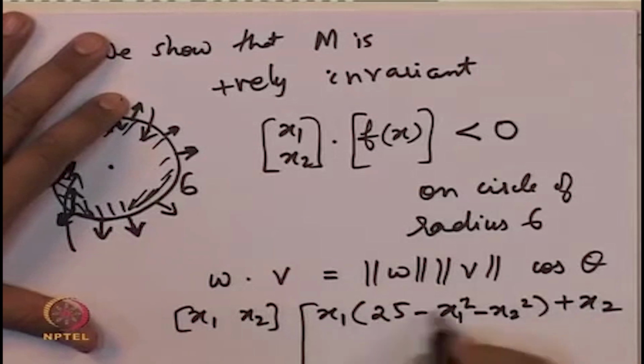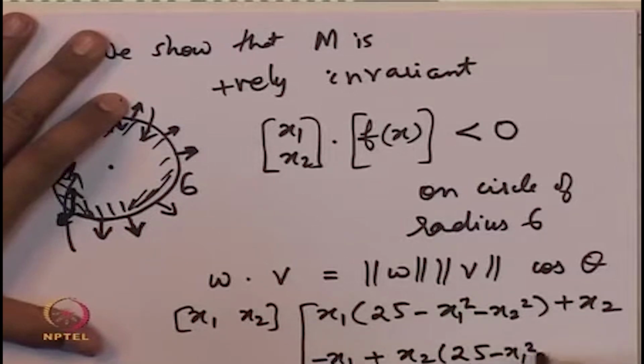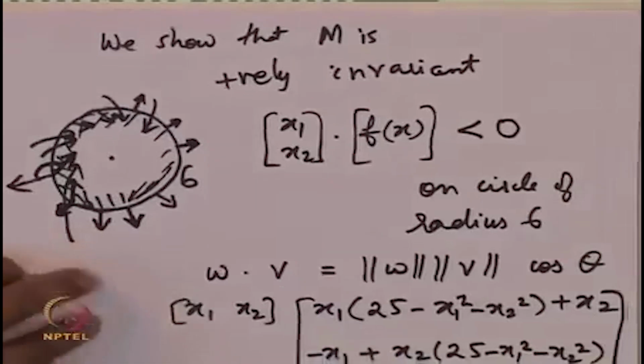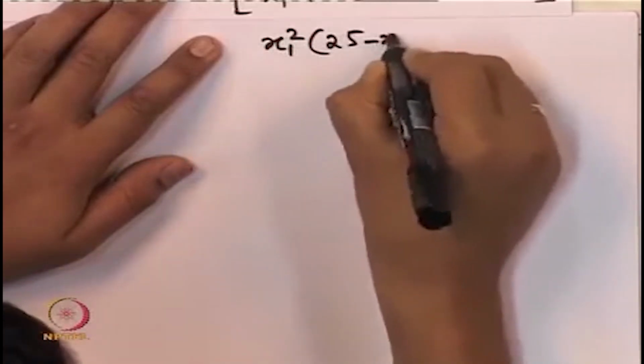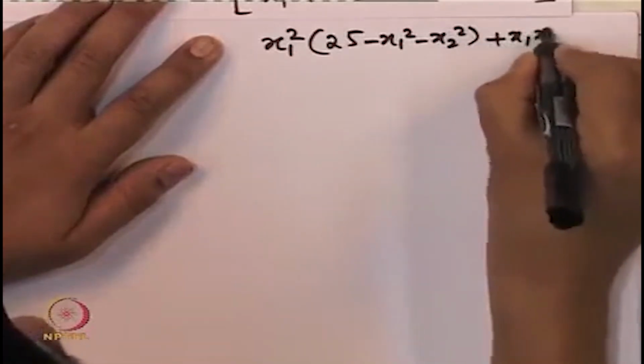This is f1 of x, and f2 of x is minus x1 plus x2 times 25 minus x1 square minus x2 square. So when we do the dot product, that is nothing but this row vector times this column vector. When we evaluate this, let us see what we get. So x1 square times 25 minus x1 square minus x2 square plus x1 x2.